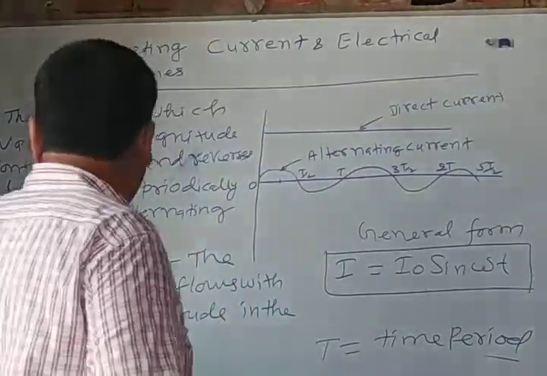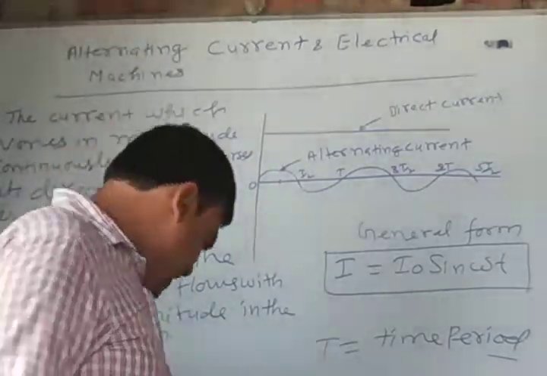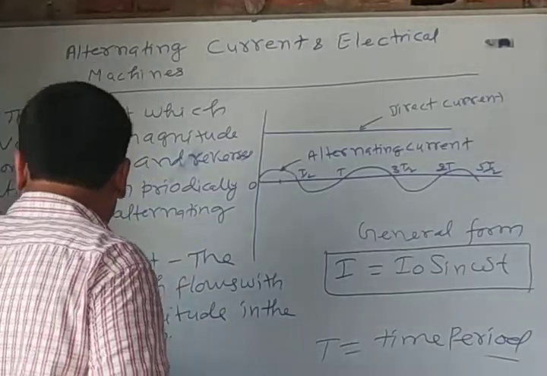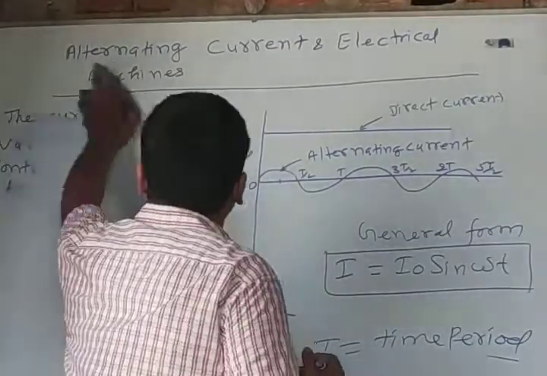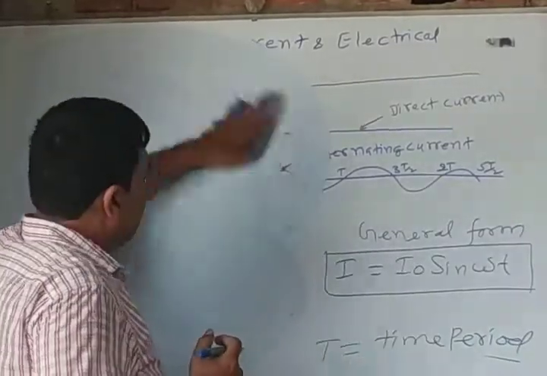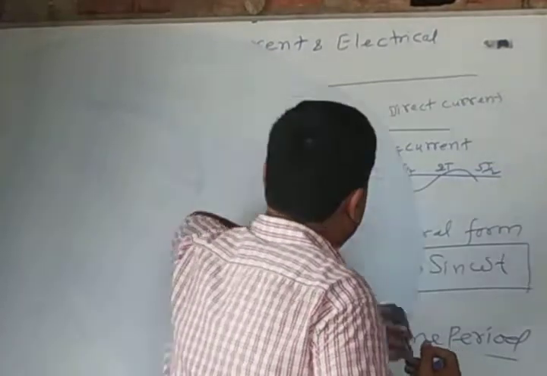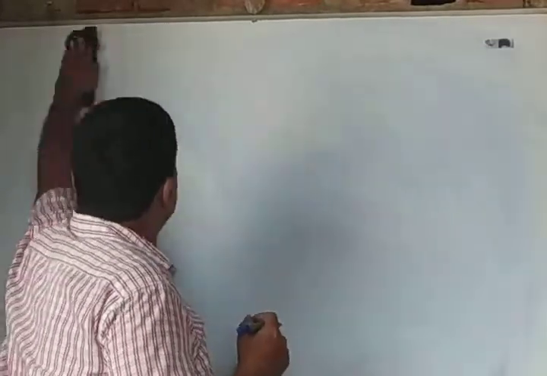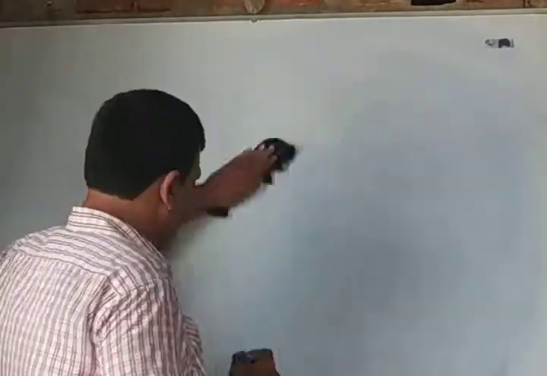Now I am going to establish a relation, or expression, for the average value of AC in a complete cycle. Our next topic is the average value of AC in one complete cycle.